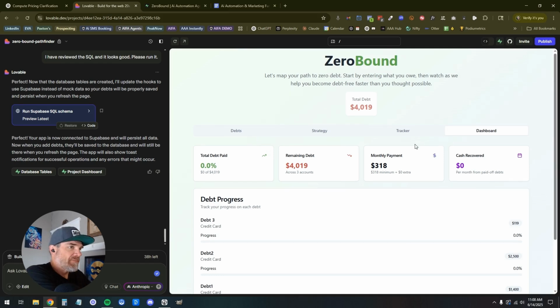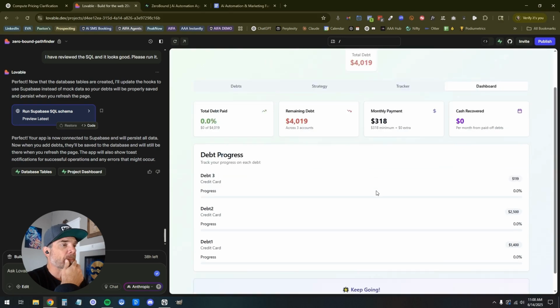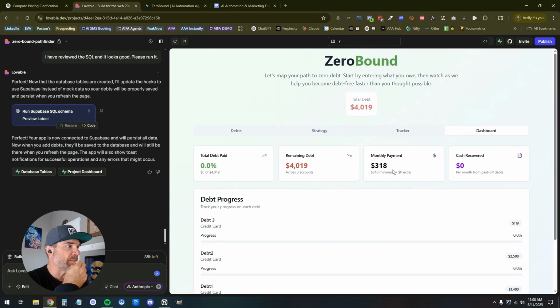Because the debts are the foundation, that's how I'm looking at it. And up here on the dashboard I want to see total debt, total monthly payment, and then estimated debt-free date based on plan, something like that.